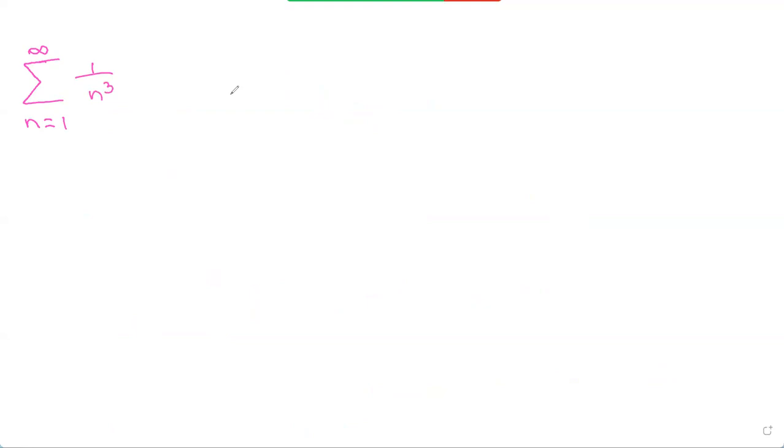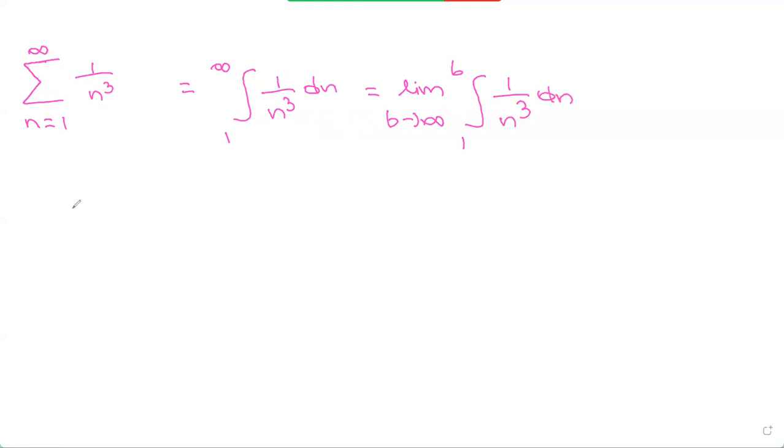This becomes the integral from 1 to infinity. We can leave it in terms of n if we need. So 1 over n cubed dn, and this would be the limit as b tends to infinity of the integral from 1 to b of 1 over n cubed dn, which becomes the limit as b tends to infinity of minus n to the power of negative 2 over 2, from 1 to b.